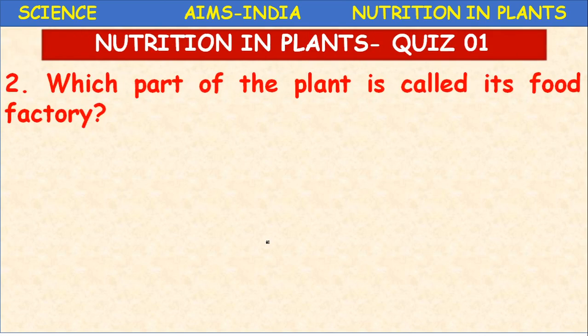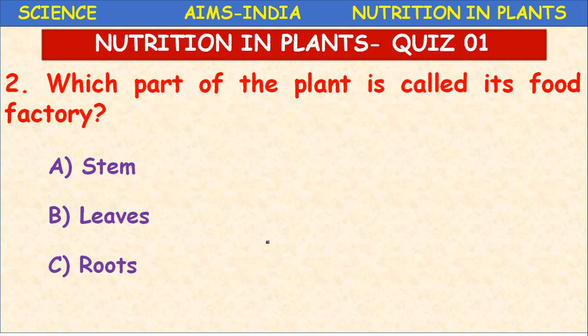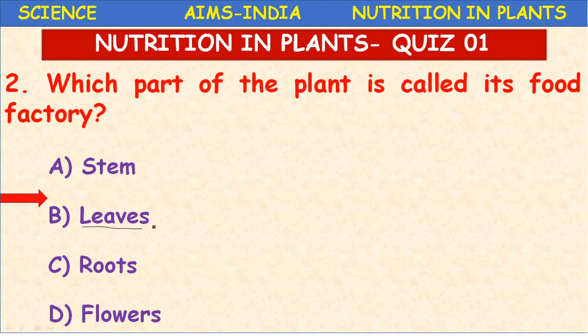Which part of the plant is called its food factory? Stem, leaves, roots, flowers. Yes, leaves are called the food factories of the plant. Why are they called food factories?